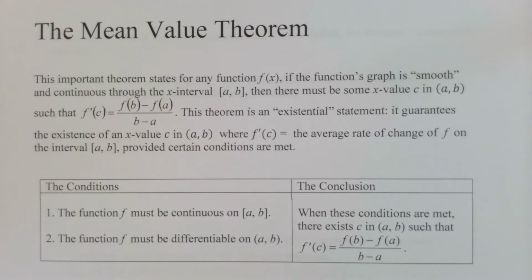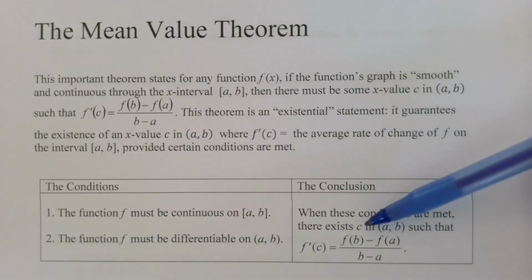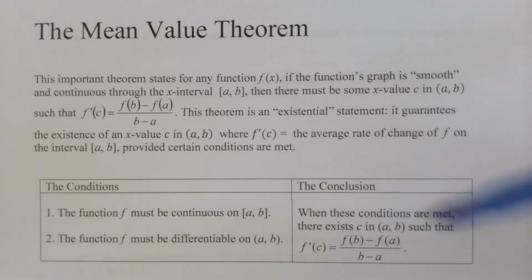One of the things about the theorem that we have to know is the theorem states that something exists, and it doesn't tell you how to go and find it or whether it can be found. It just says it's there. And the thing that's promised to exist, this number c, remember, is an x number. It's in the domain of the function.